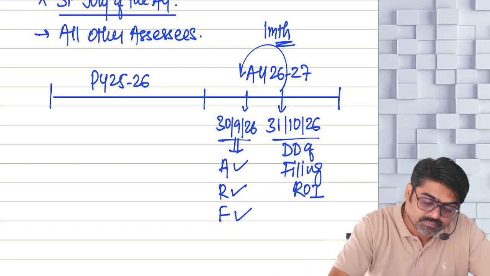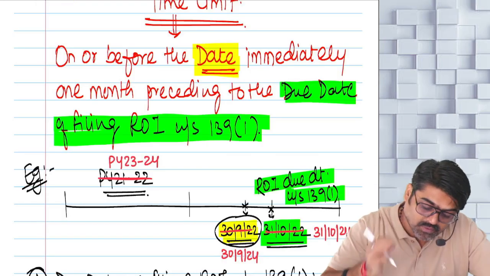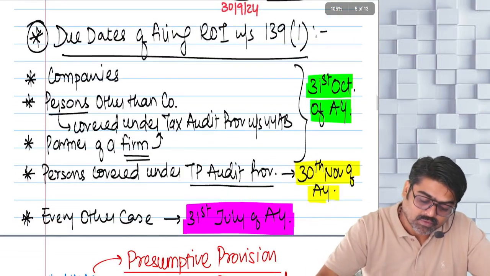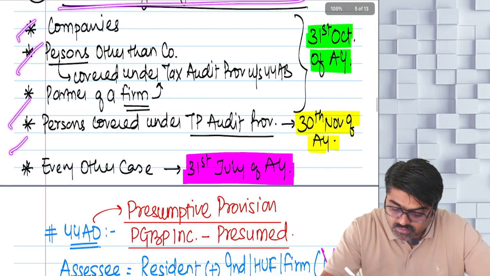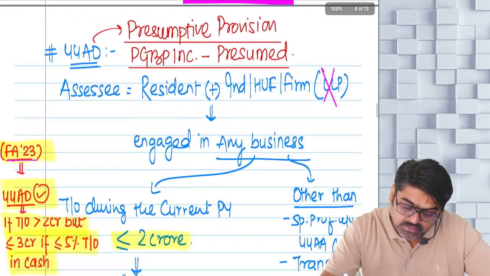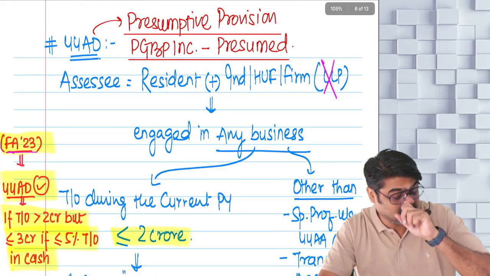Done, sir? Everyone understood? Okay. Now see, what are the due dates of filing ROI, that I have already given. Okay now? Then 44AB is done.